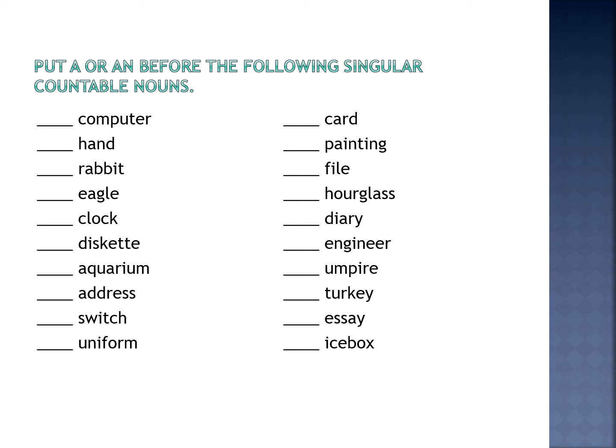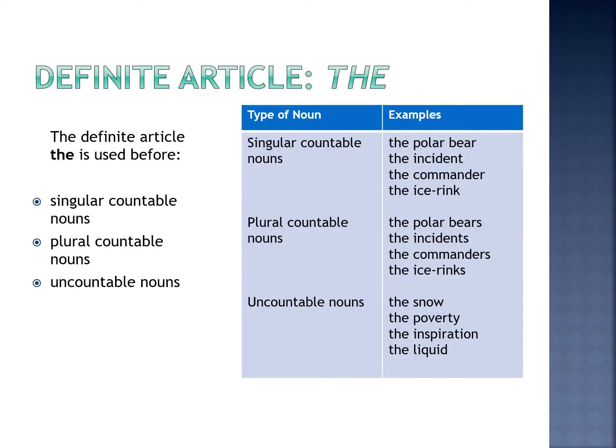What about the? So the is the definite article. It is used before singular and plural countable nouns, and it also can be used before uncountable nouns. Countable is when you can count. So it can be singular, one, or plural, more than one.